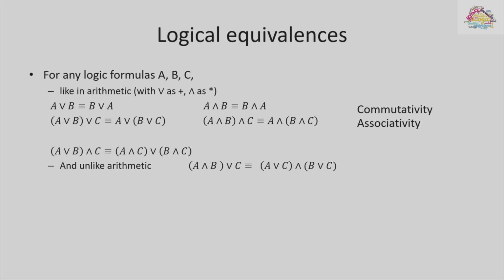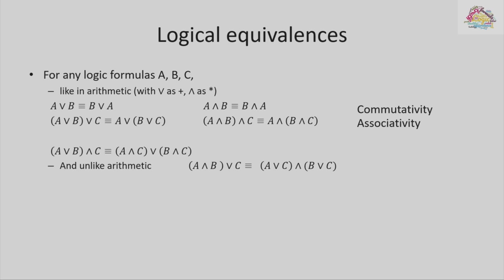There is another rule that applies to addition and multiplication, this time two of them together, is that you could factor out things, or you could expand things, you could put things inside parentheses, you can take them out. If you have 3 times 1 plus 2, that's the same as 3 times 1 plus 3 times 2. Same thing holds in logic. If you have A or B and C, this is the same as A and C or B and C. Again, think about OR as sort of like a plus and AND as sort of like times.